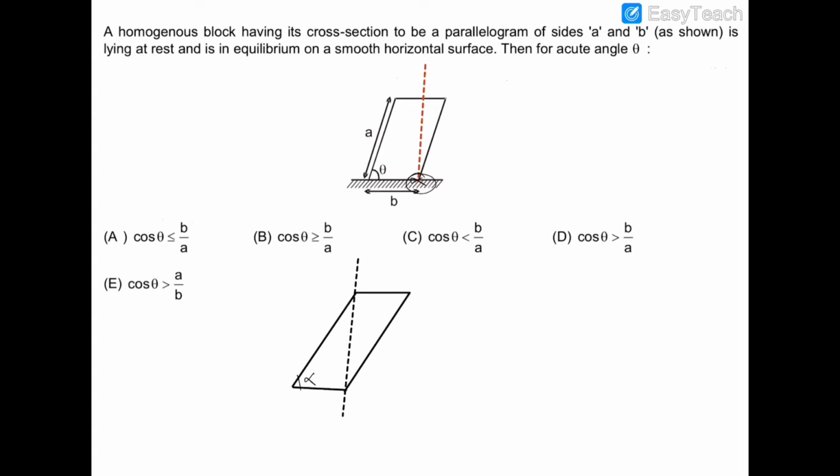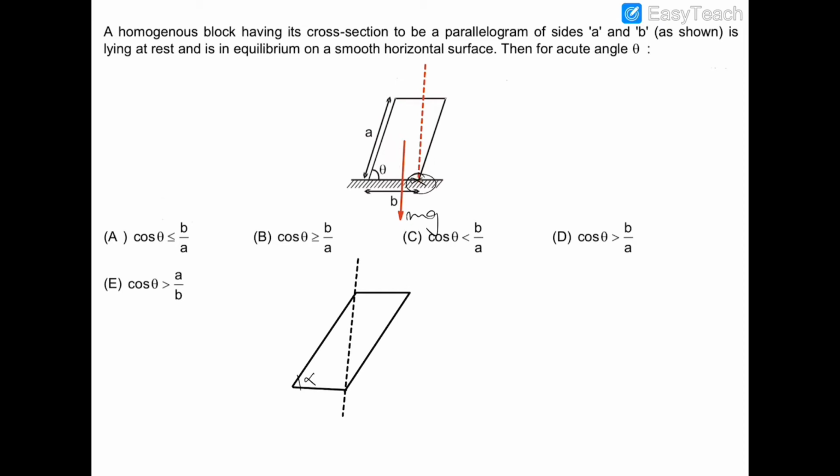So this is a vertical line, and the mg of the block would be acting from the center of mass in the vertically downward direction. This mg is creating a torque in the anti-clockwise direction about this point, and therefore this mg is preventing this block from toppling.